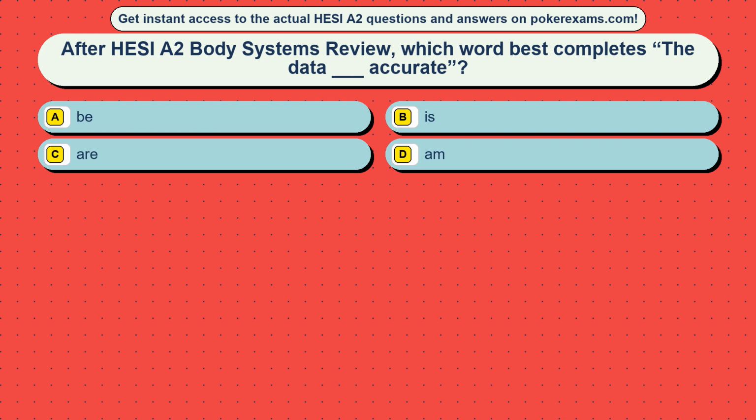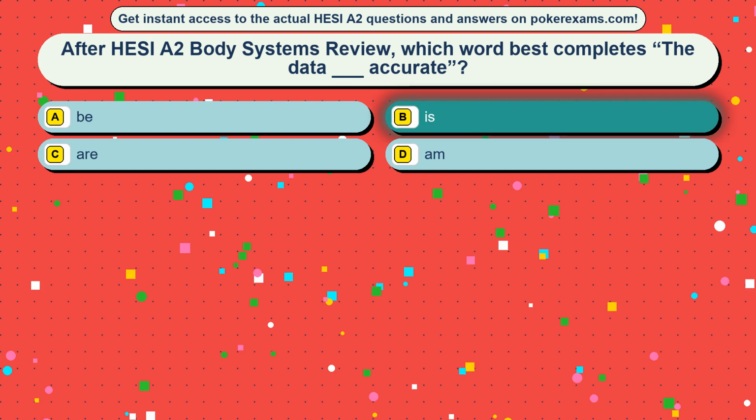Question 16. After HESI A2 Body Systems review, which word best completes the data blank accurate? Option A, be, option B, is, option C, are, option D, them. The correct answer is option B, is.